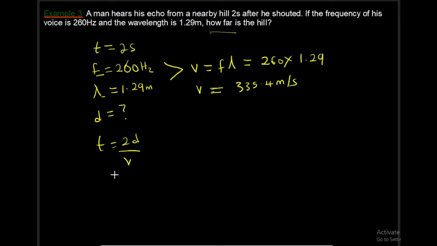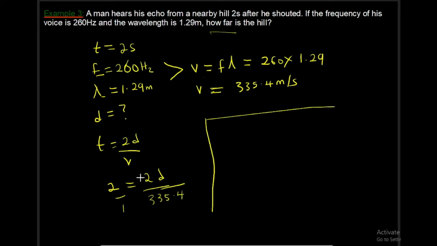Now we have T to be 2 seconds. So we substitute our values. We have 2 equals 2D over 335.4. If we cross multiply, we have 2D times 1, which is 2D, equals 2 times 335.4. Now we're looking for D, so we divide both sides by 2.